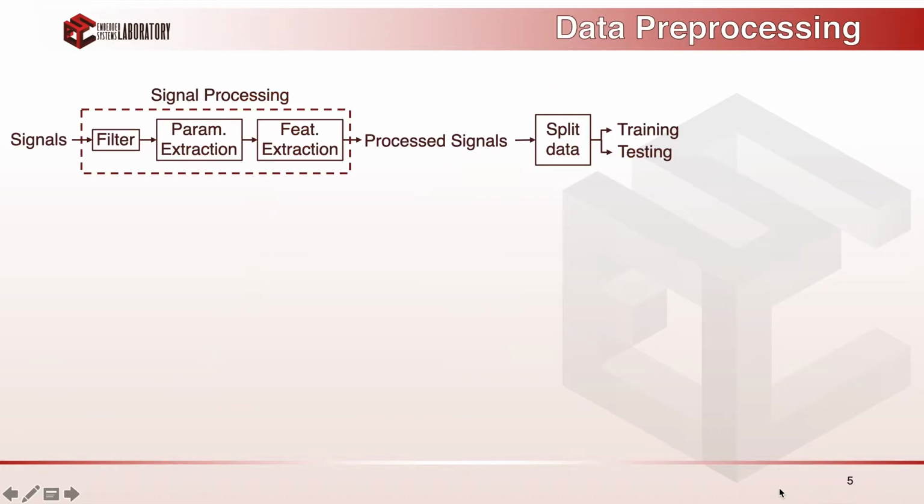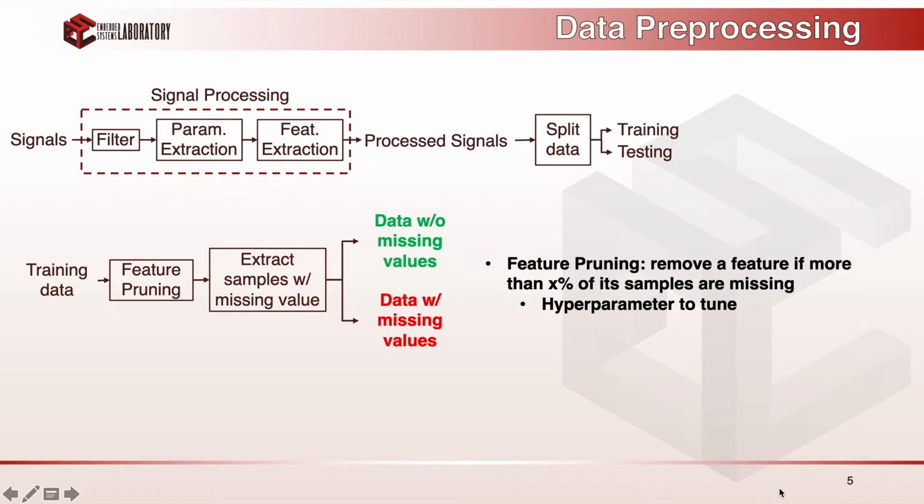In the preprocessing stage, we extract parameters from the physiological signals, and then we extract the features. Then the data is divided into separate non-overlapping sets for training and testing. As I already mentioned, the training data at this stage includes outliers and missing values.